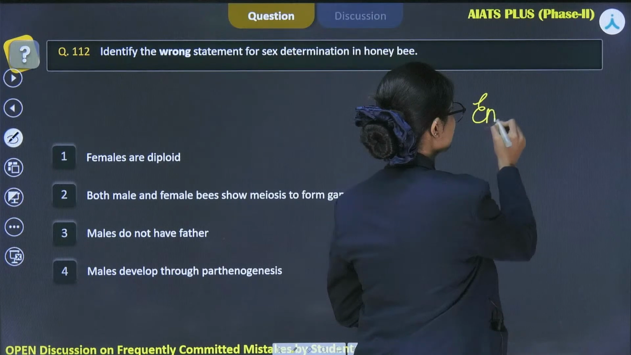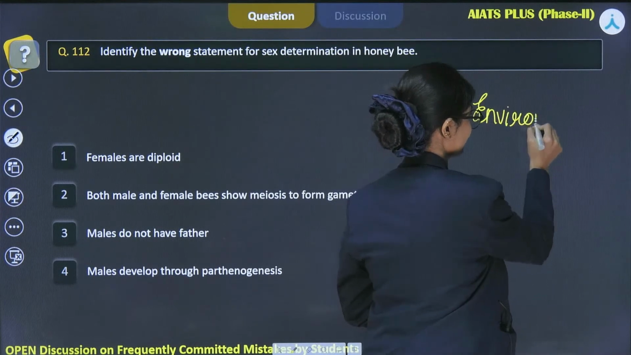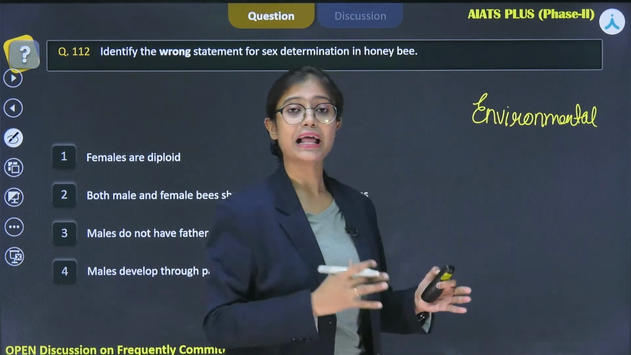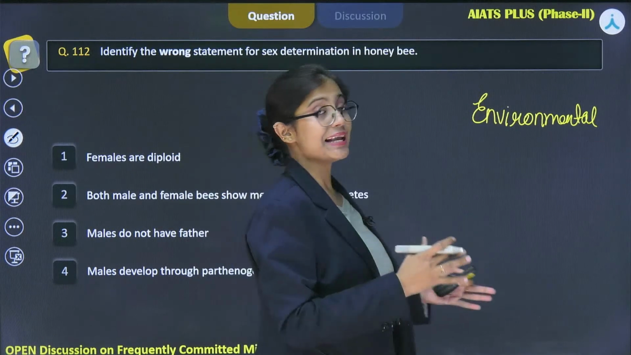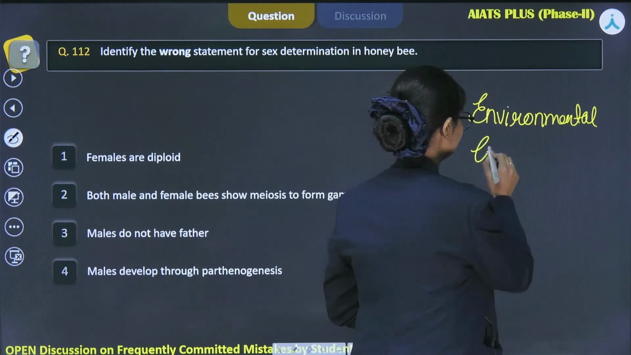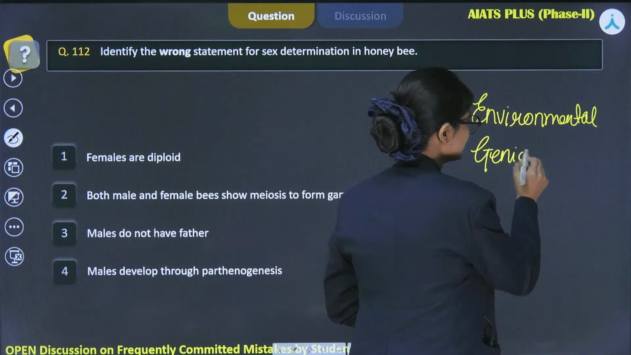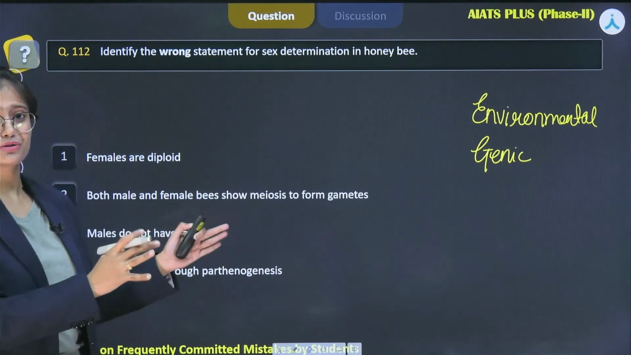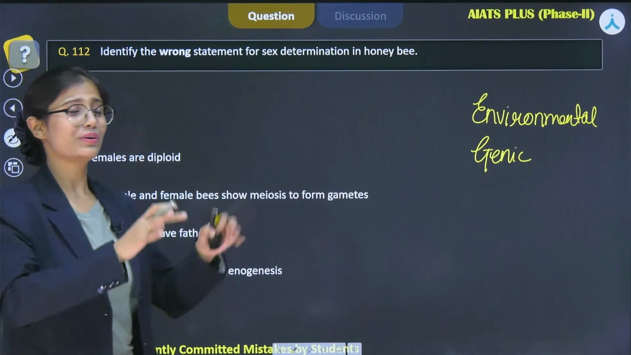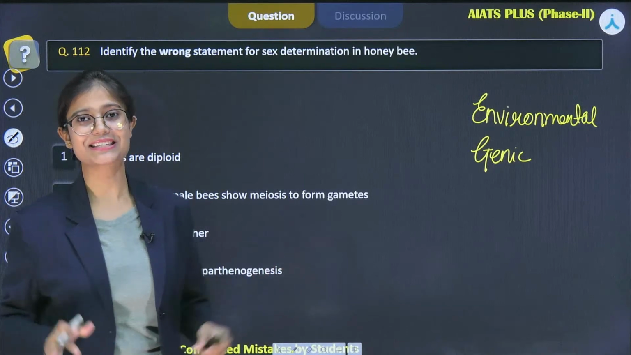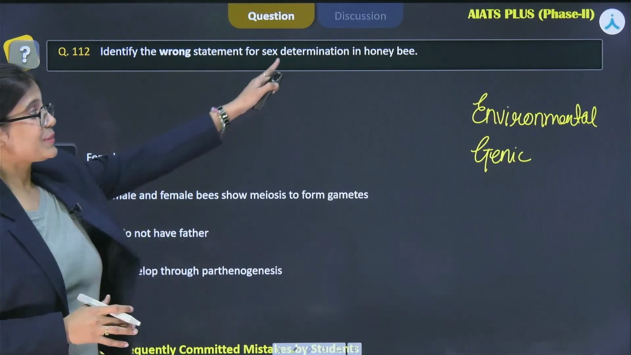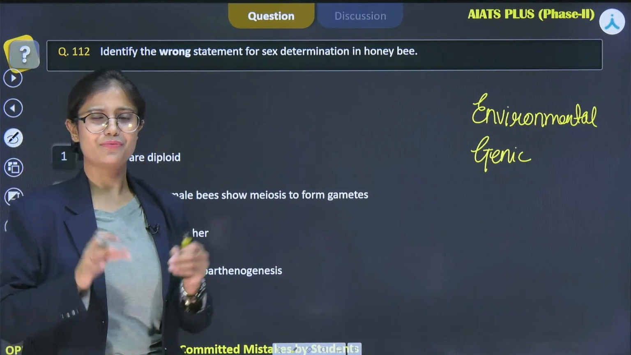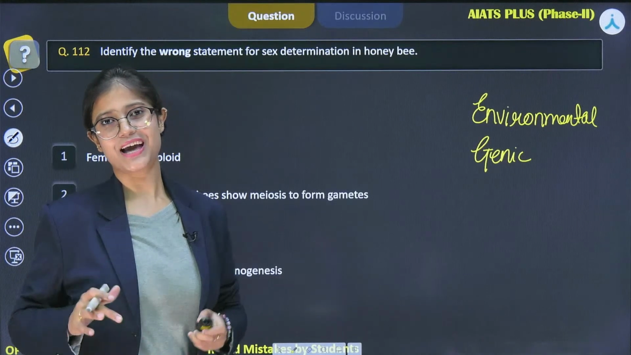One is environmental. There are certain organisms in which environmental conditions help in determining their sex. And next one is genic balance theory. These are not at all our area of interest. From exam point of view, we are only going to study the chromosomal basis of sex determination. Sex determination in honeybee is actually very different from humans. How? Let's see.